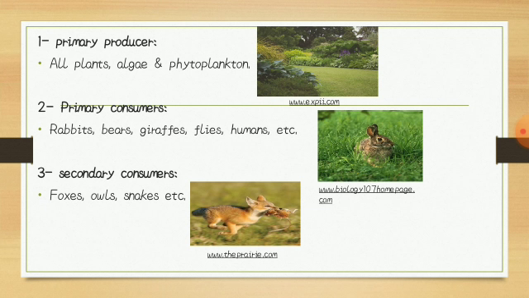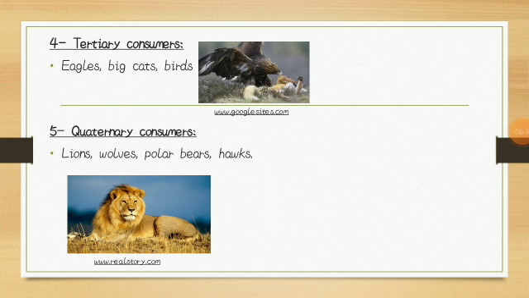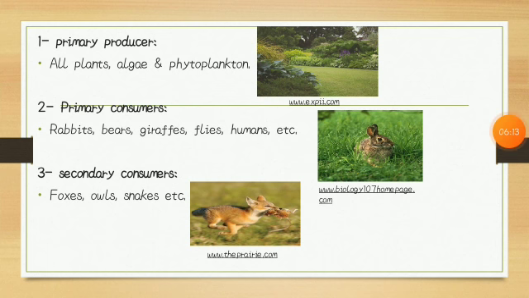A heterotroph is an organism that cannot manufacture its own food by carbon fixation, and therefore derives its intake of nutrition from other sources of organic carbon, plant or animal. Primary consumers are rabbits, bears, giraffes, flies, humans, etc.